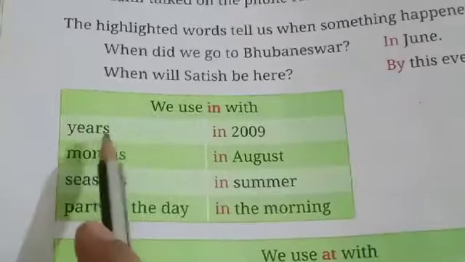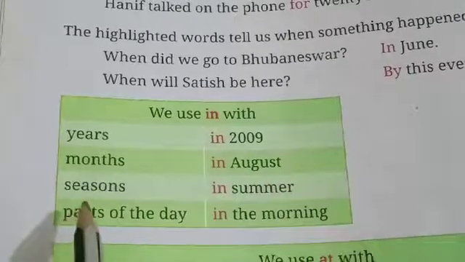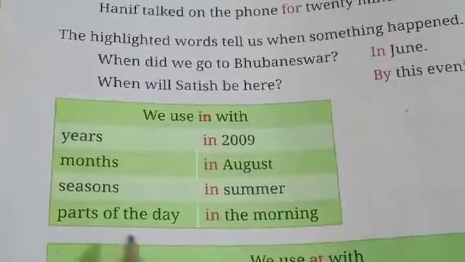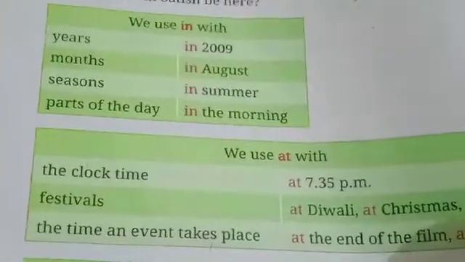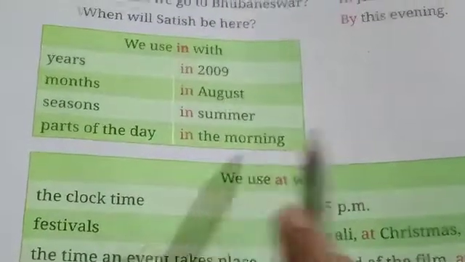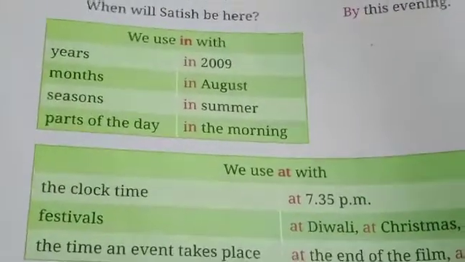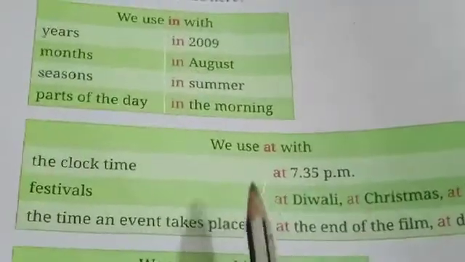We use in with these to denote the year. In 2009, in 2010, in this way. Month, before month, in August, in September. Before season, in summer, in winter. Parts of the day, in the morning, in this way. Okay. We use in. But if it is a night, we say at night. At preposition comes with the night. Okay. Now we use at.